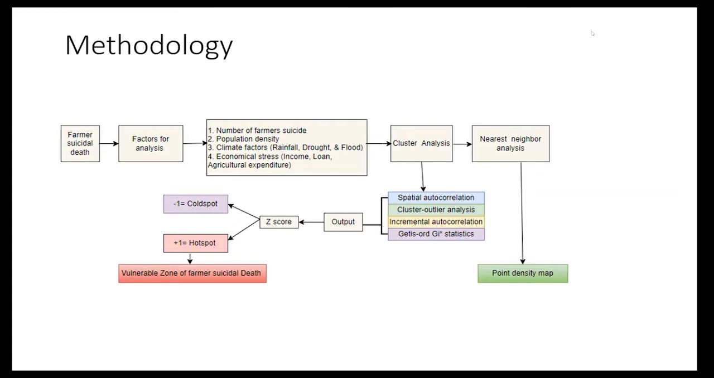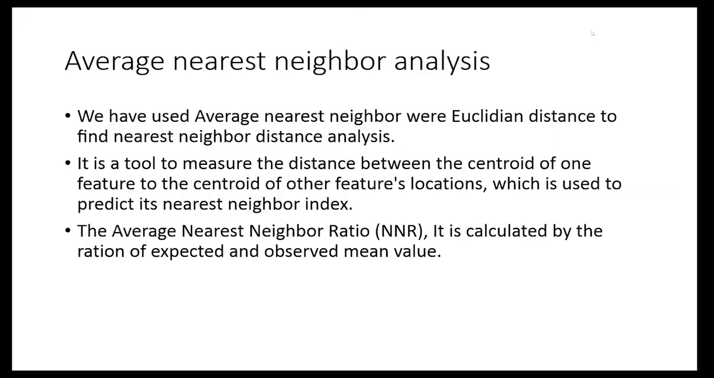For the clustering analysis, we have used spatial autocorrelation, cluster and outlier analysis, incremental autocorrelation, and the last one is the Getis-Ord Gi* statistics, where we also use the nearest neighbor analysis for the point density map. From this we get the output, where we get the Z-score. The Z-score decides which zones are vulnerable zones for farmer suicide. If it is positive, that is a hotspot, and if negative, that is a cold spot.